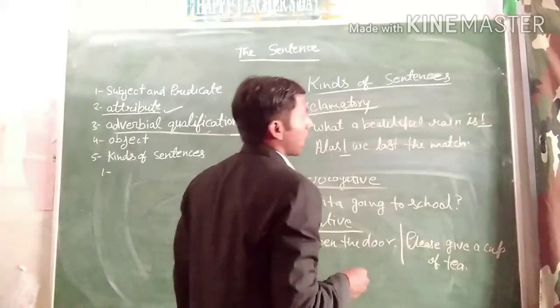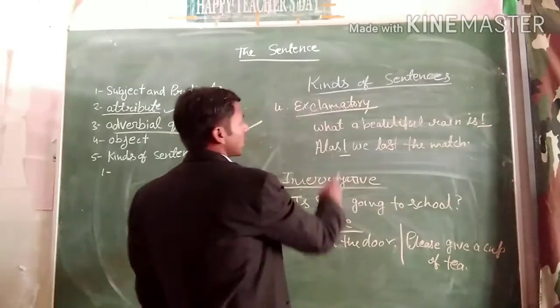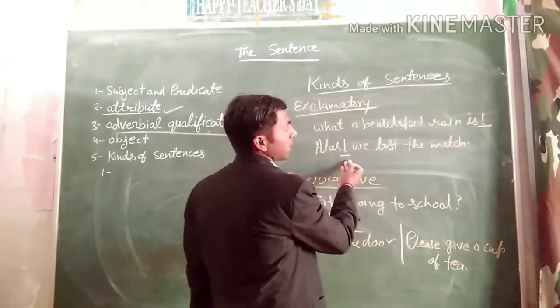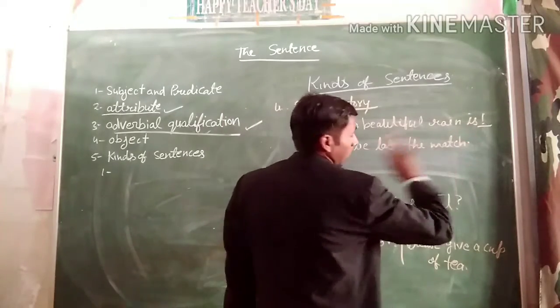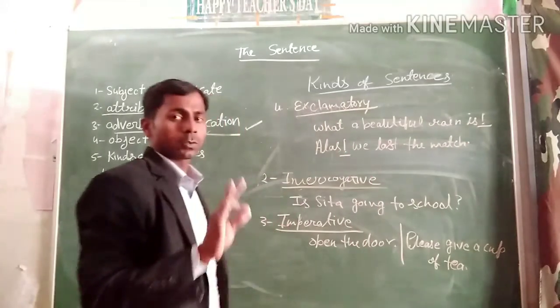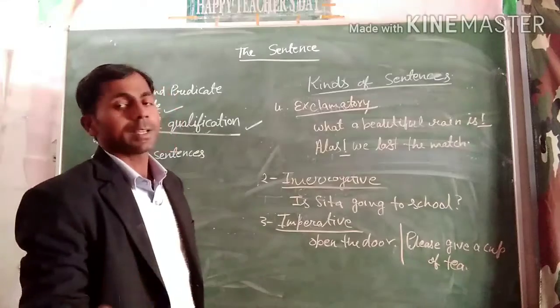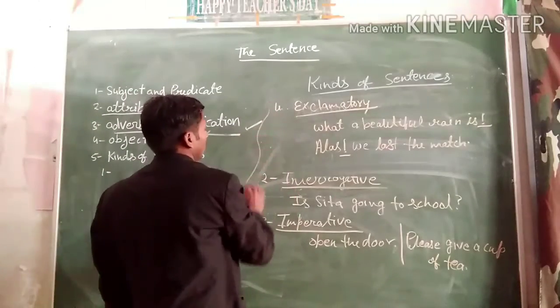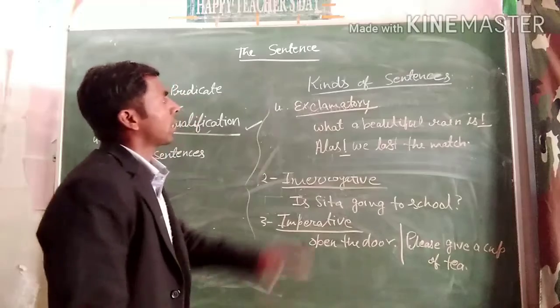We can find the sign of exclamation in this sentence, and this sign of exclamation can be found in the middle, at the start of the sentence or at the end of the sentence, okay. This exclamation mark is also used at the start or the end of the sentence, and all these four are known as the kinds of sentences.